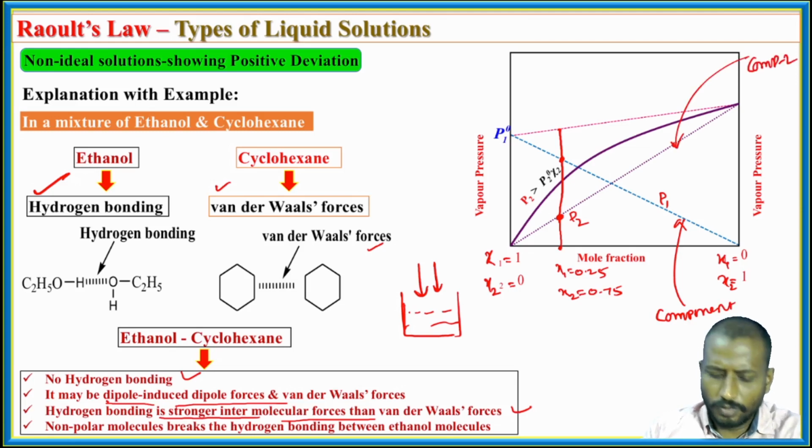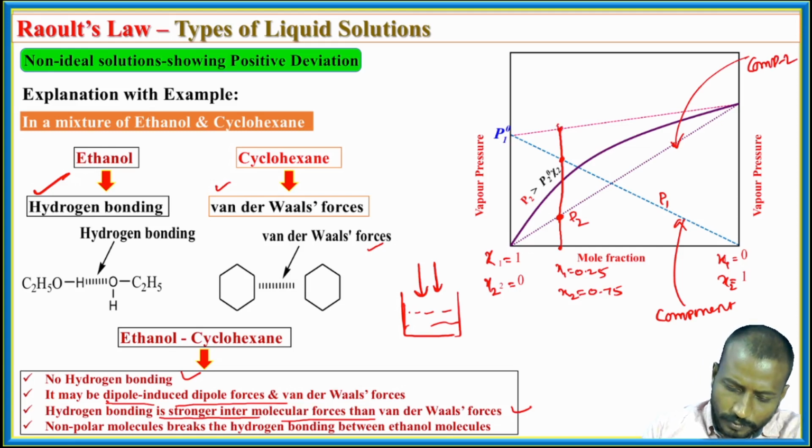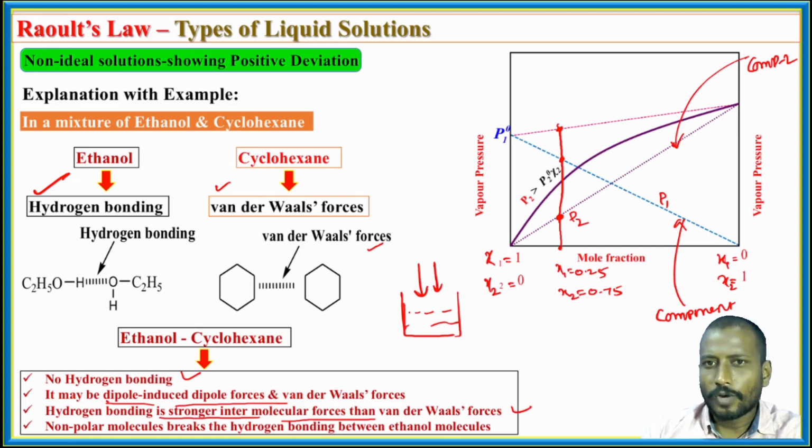So we are expecting this to be the total vapor pressure. But as we have been telling since the start of this lecture, what you are expecting is less than the observed value.